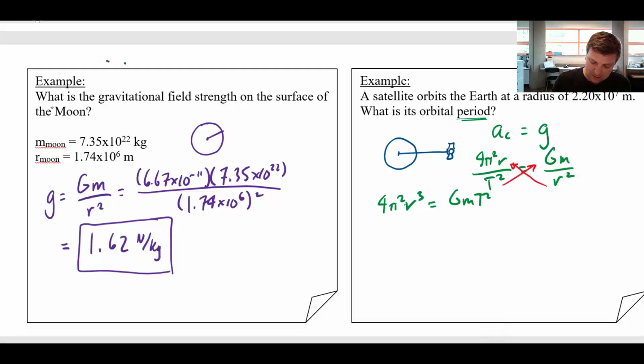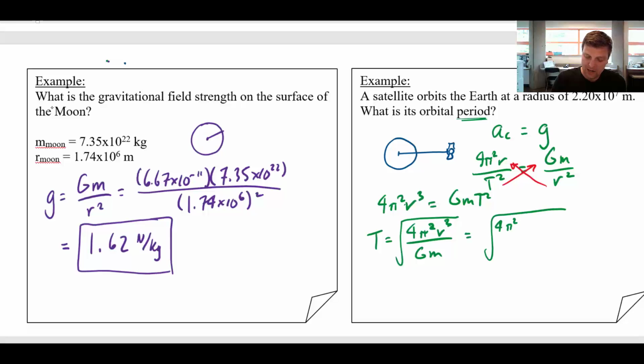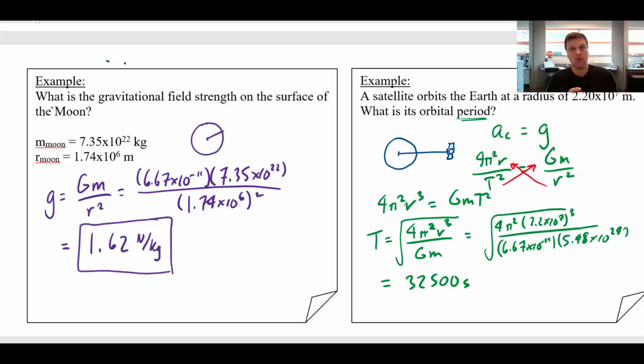So now solving for period, I'll skip a few steps here, but solving for period, I should get 4 pi squared r cubed all over G times M, and then I need to take the square root of that ugly beast. And when I put in my numbers, 4 pi squared, r is 2.2 times 10 to the 7 cubed, don't forget that, all divided by 6.67 times 10 to the negative 11, and then the mass of Earth, which is, as we all know, 5.98 times 10 to the 24. Crank that all through your calculator, and you should get right around 32,500 seconds for orbital period.